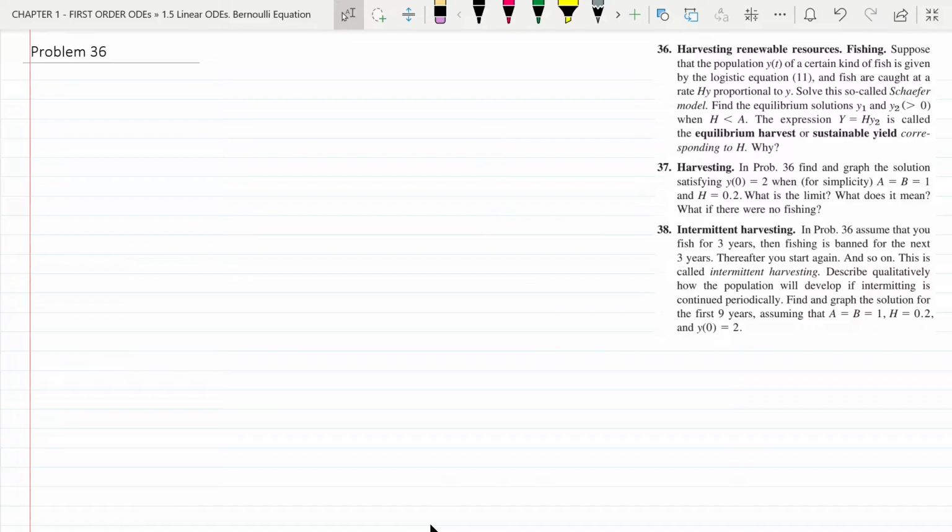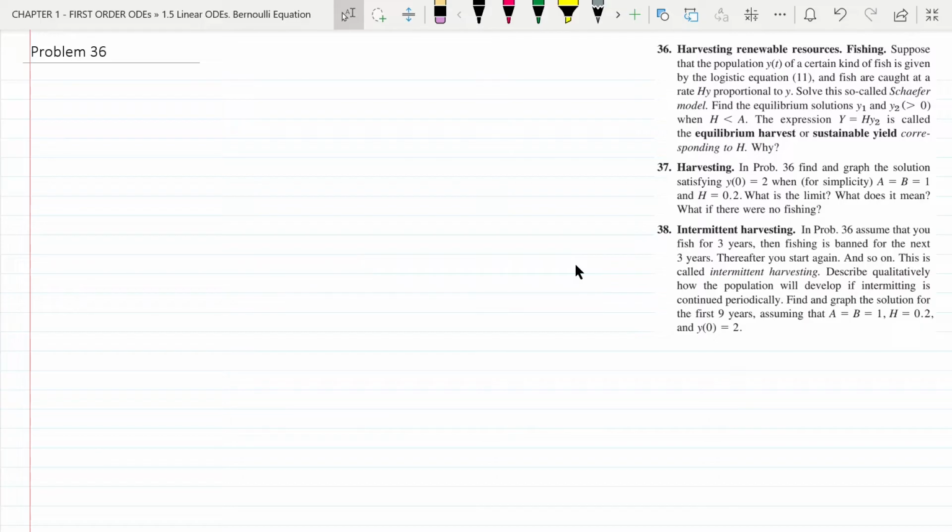Find the equilibrium solutions y1 and y2 greater than 0 when h less than a. The expression y equal to hy2 is called the equilibrium harvest or sustainable yield corresponding to h.